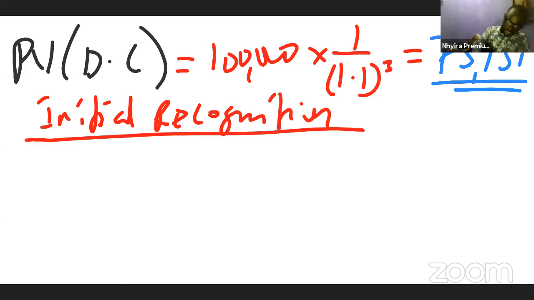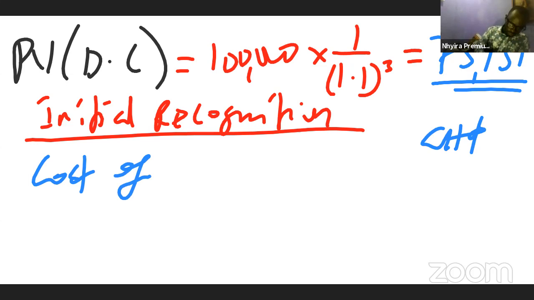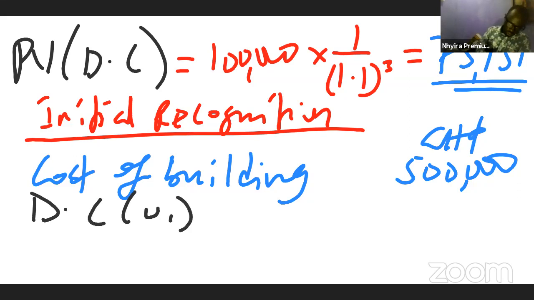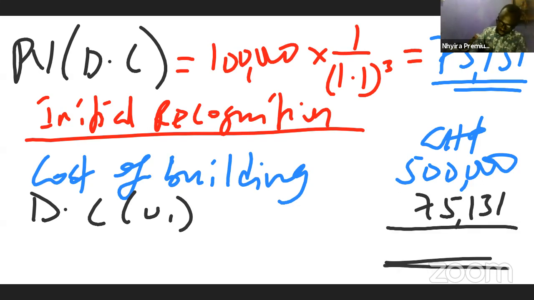So on the initial recognition, you bring the cost of the building, and that's 500,000. And then we bring the decommissioning cost, and that's 75,131. So we add the two up, and that gives us